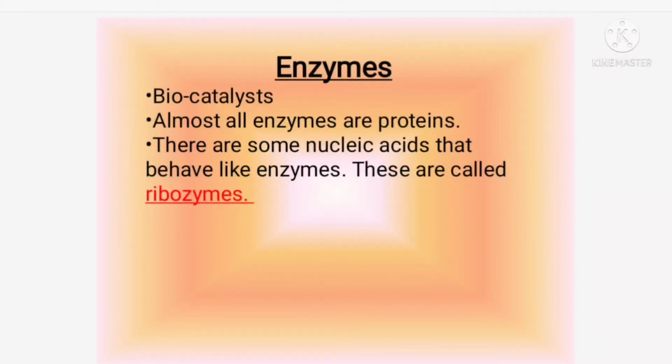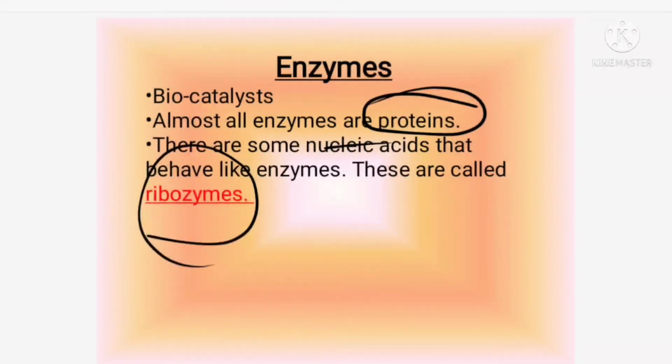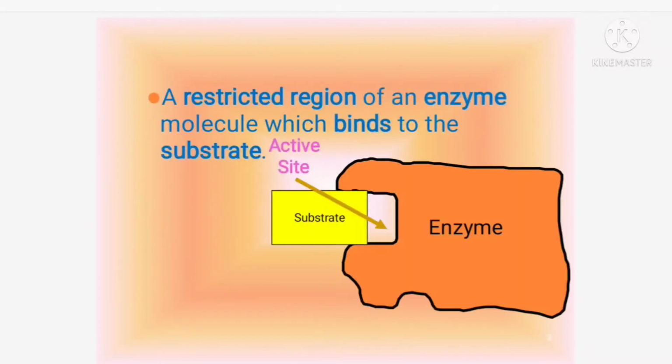Mostly, enzymes are proteinaceous in form, meaning they are made up of proteins. But there are some nucleic acids that also behave like enzymes, like a biocatalyst, increasing the rate of a chemical reaction. Those enzymes we call ribozymes.